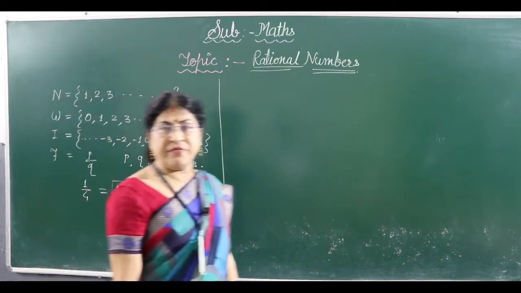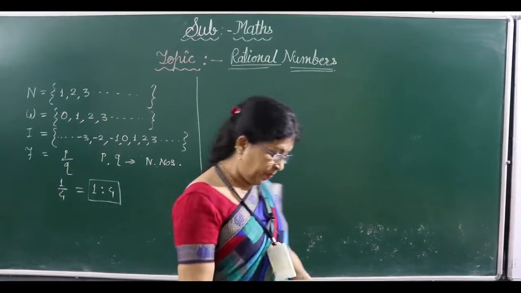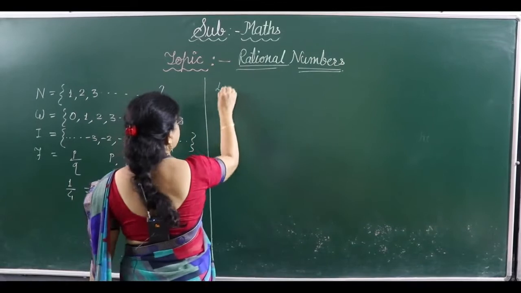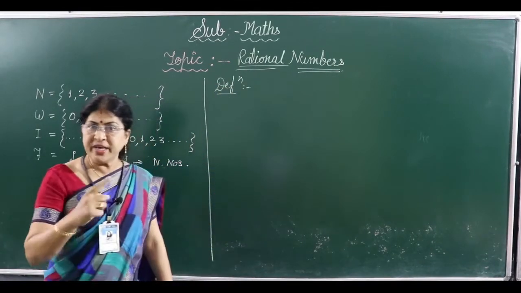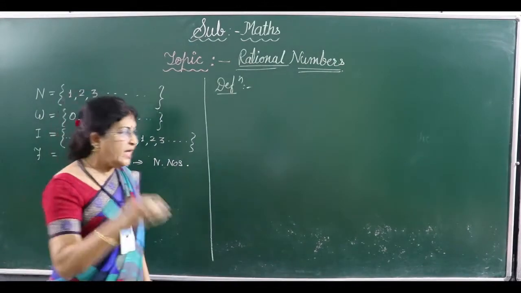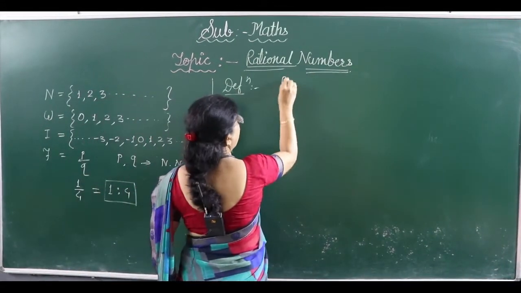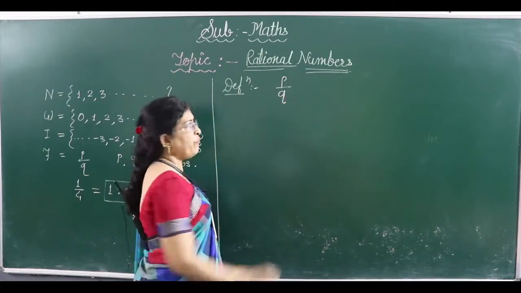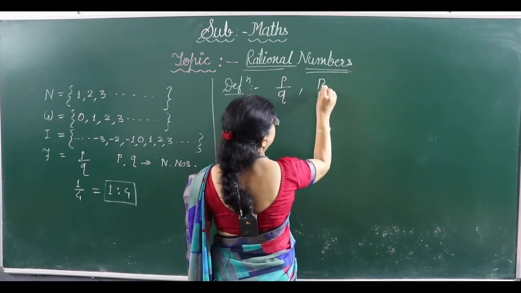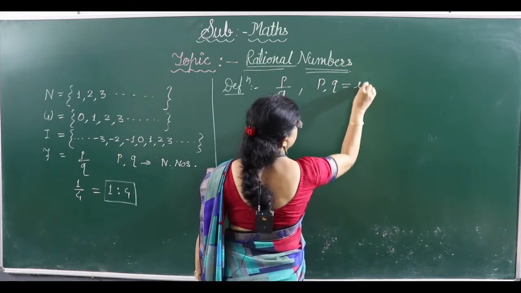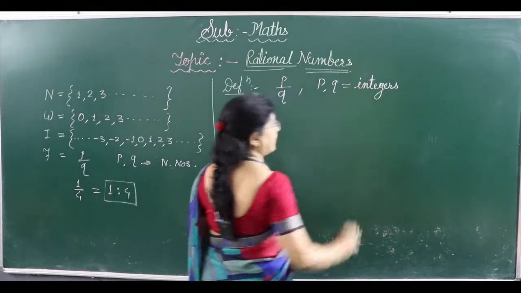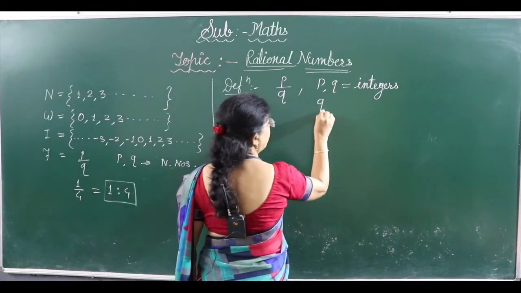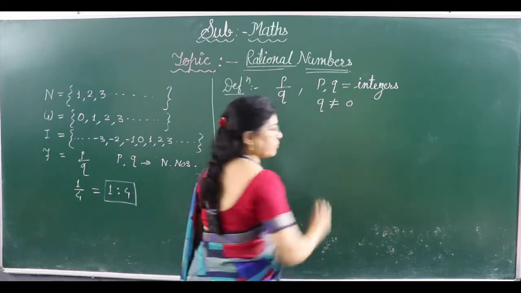Now we will come to the definition of rational numbers. The actual definition is, the numbers which can be expressed in the form of P upon Q, where P and Q are integers, and this Q is never equal to 0.